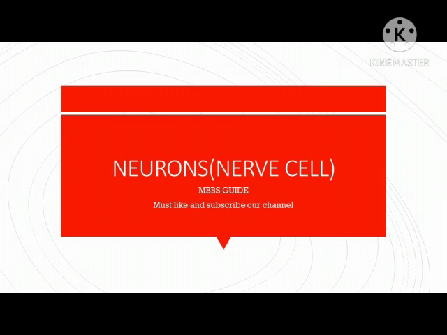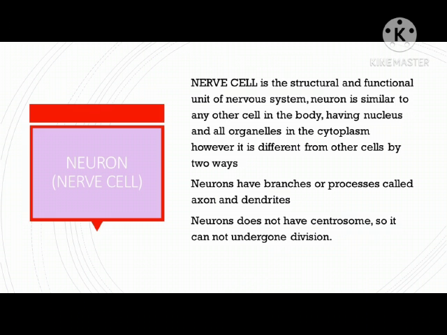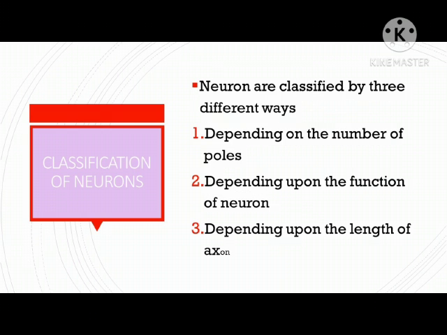Today our topic is neurons, the nerve cell. Neuron, or nerve cell, is the structural and functional unit of the nervous system. Neuron is similar to any other cell in the body, having a nucleus and all organelles in the cytoplasm. However, it is different from other cells in two ways. Neurons have branches or processes called axon and dendrites. Neuron does not have a centrosome, so it cannot undergo division.